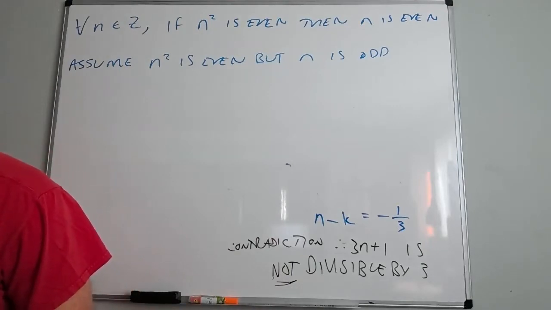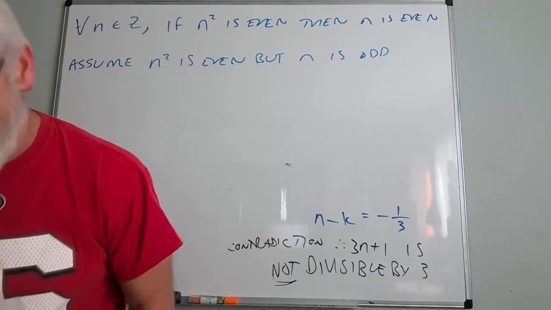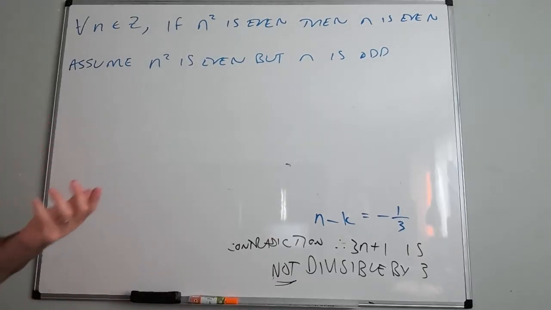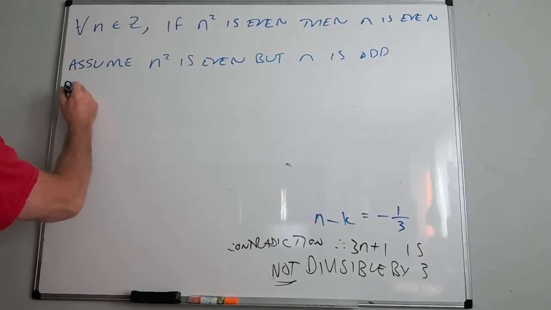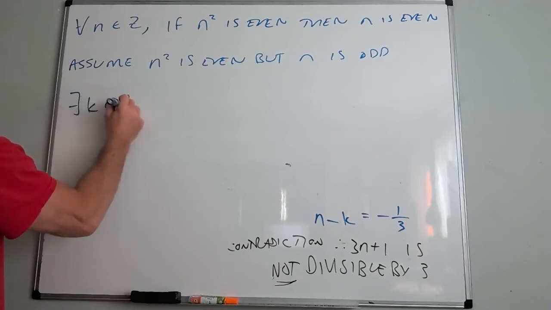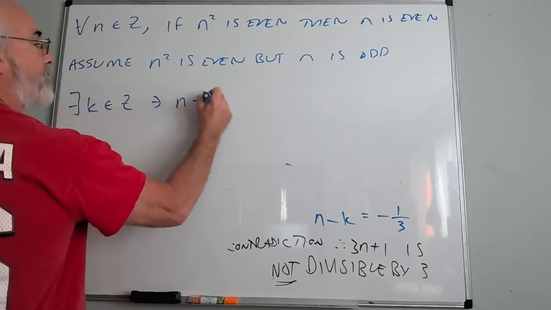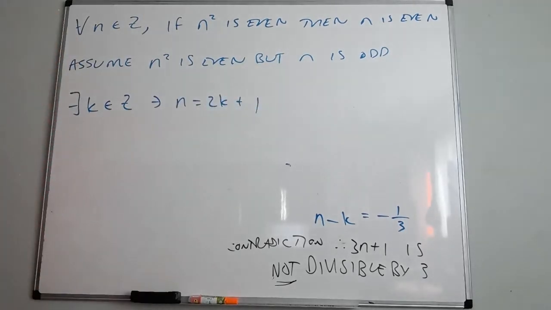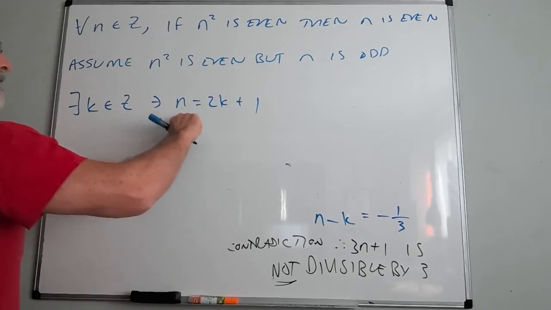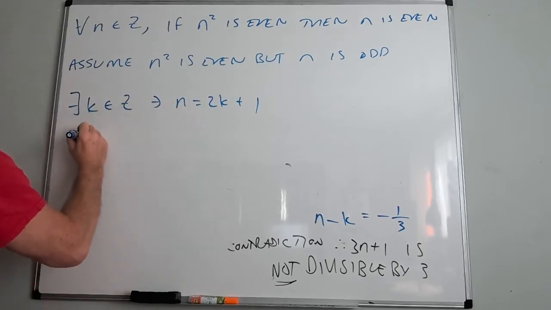The easiest way to do this: we know if n is odd, there exists a k in the set of integers such that n equals 2k plus 1. What about n squared?